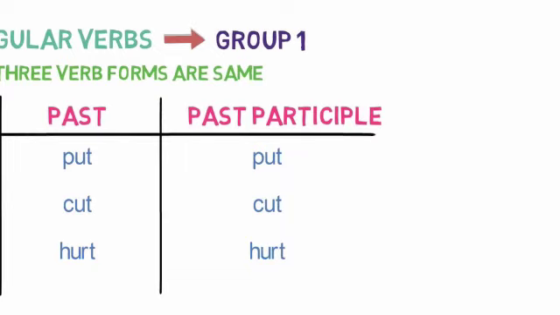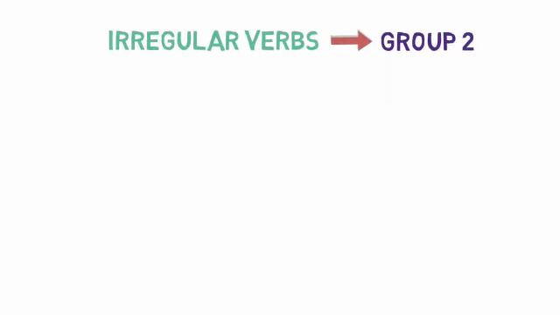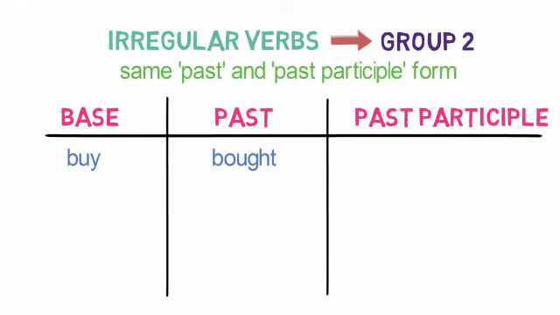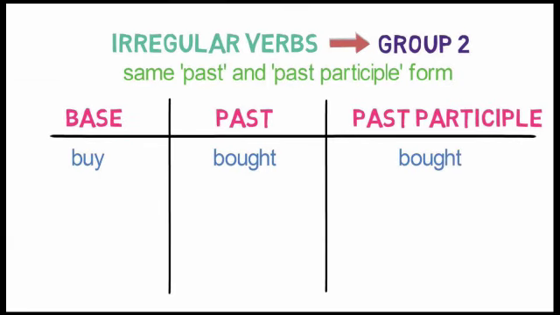Now let's look into the examples of group 2. Same past and past participle form. So here buy in base form becomes bought in past and past participle form. Look here again. Feel in base form becomes felt in past and remains felt in past participle form as well. Now again, win in base form becomes won in past and remains won in past participle form as well.